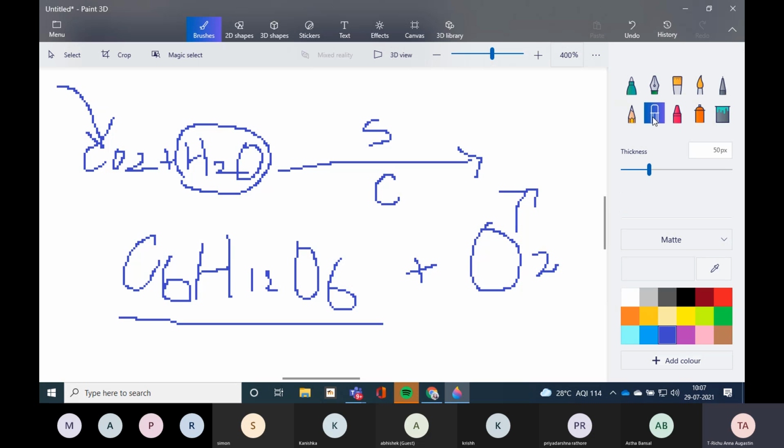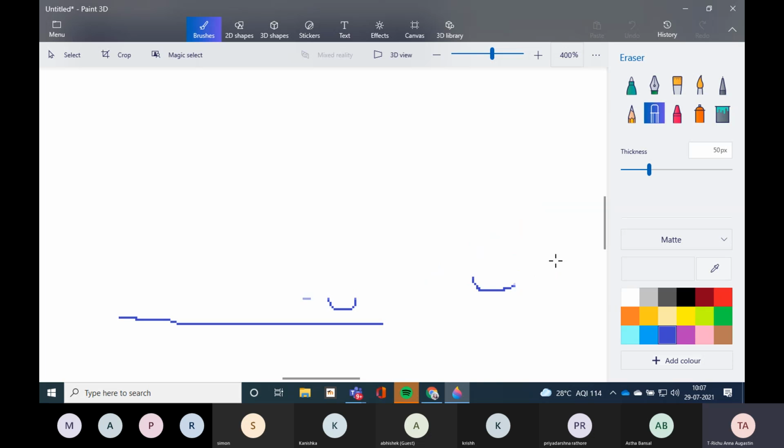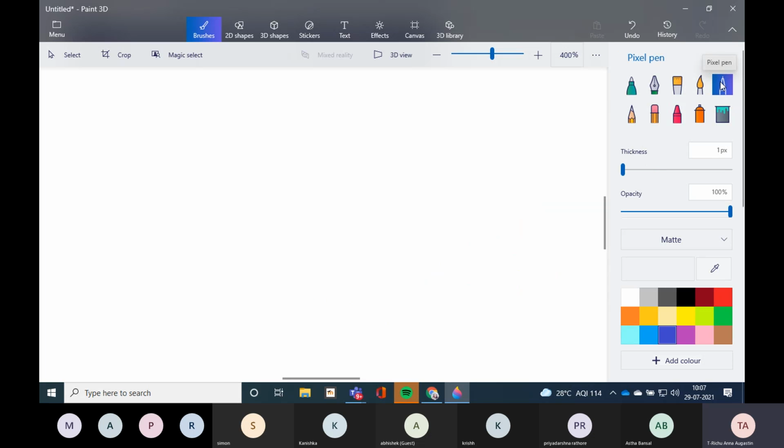Photosynthesis we have discussed. Second one is transpiration. You all know what is transpiration. This was also in your 6th standard. There was a very easy definition in your book. What is that? The removal of extra amount of water from the leaves in the form of water vapor.